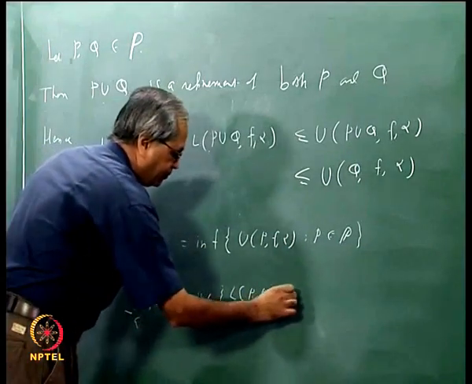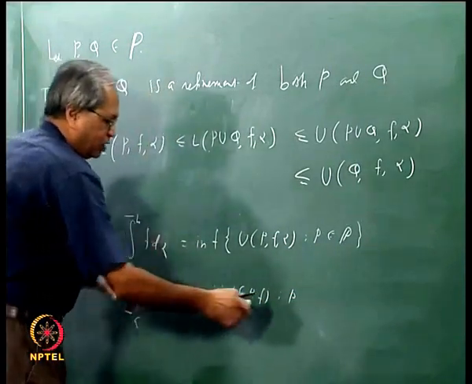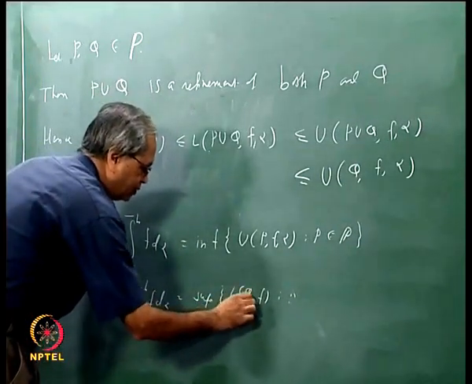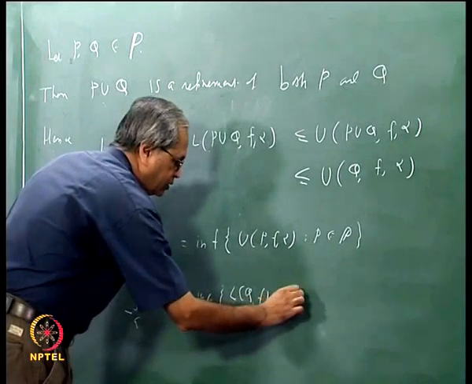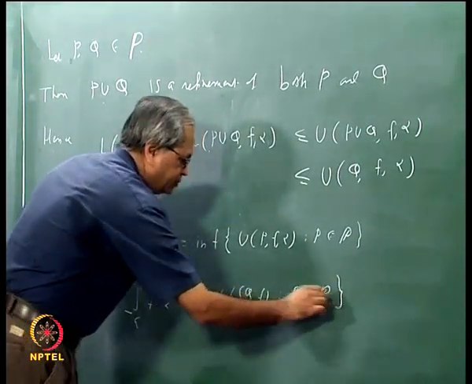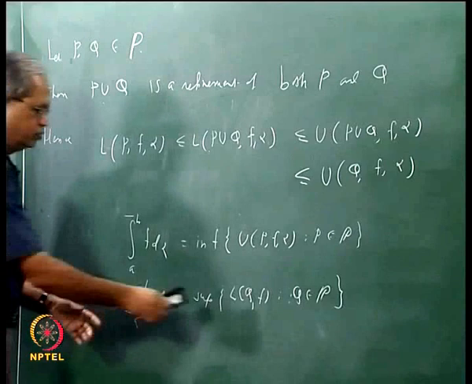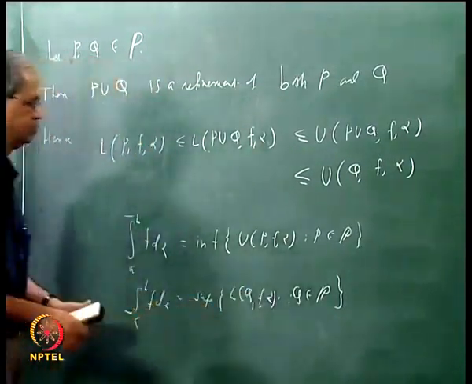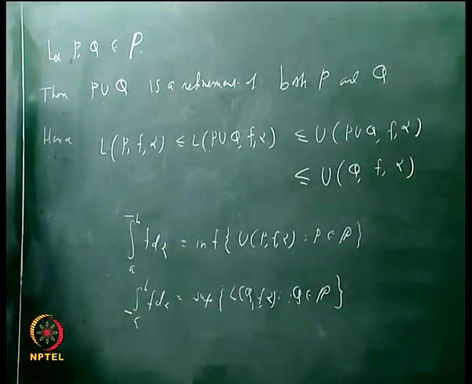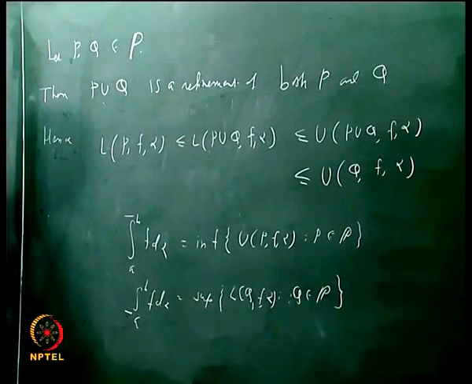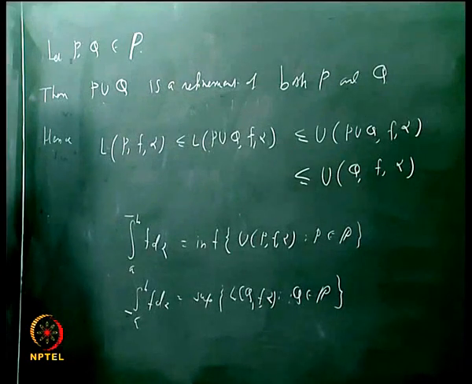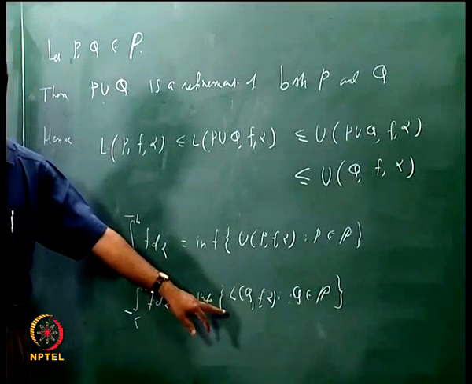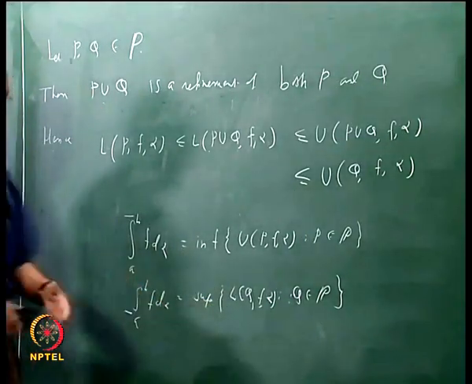Just to avoid confusion, let me use some other letter here. It is the supremum of L(Q, f, alpha) for Q in the set of partitions. So now what we can say is that, let us say you fix a partition Q here. Take some partition Q from here, then you can say that